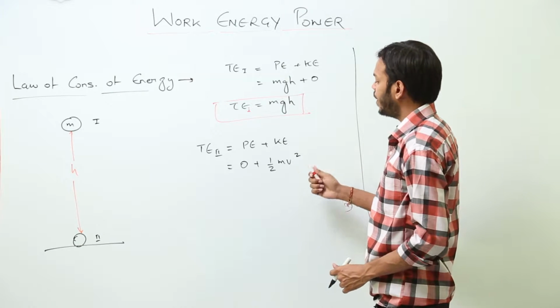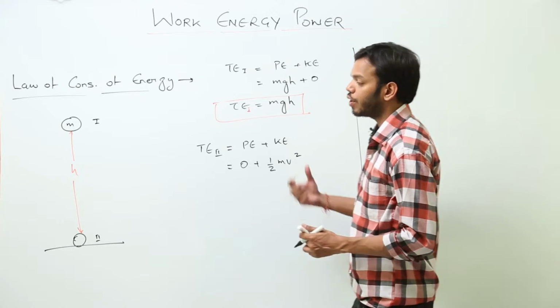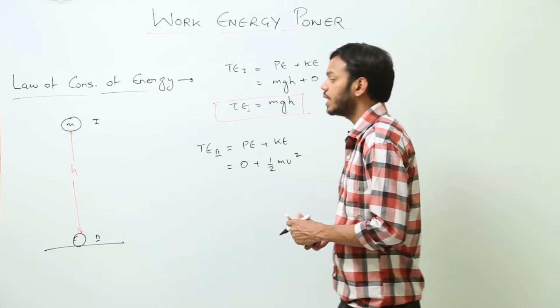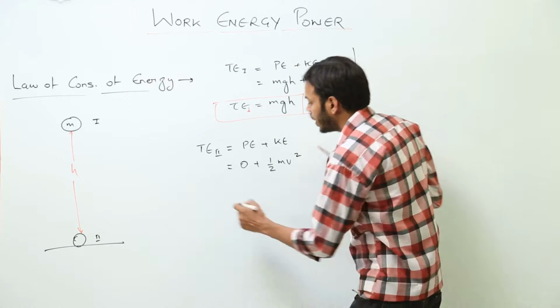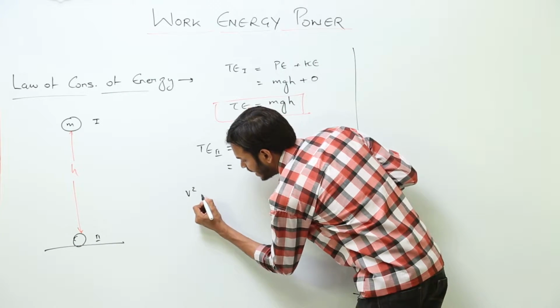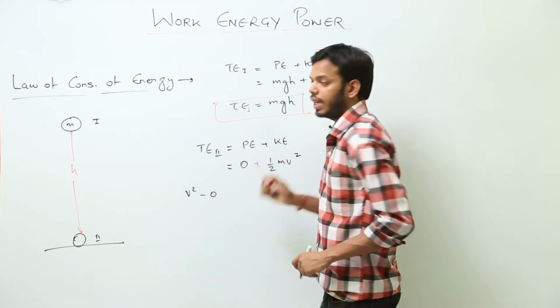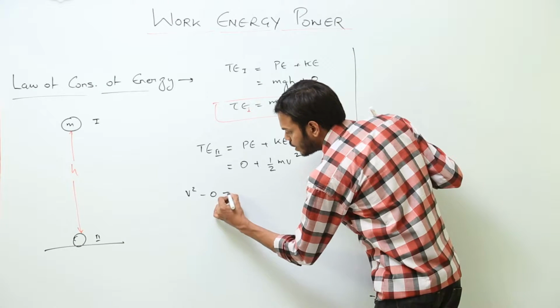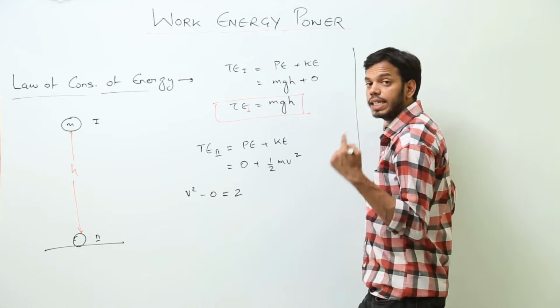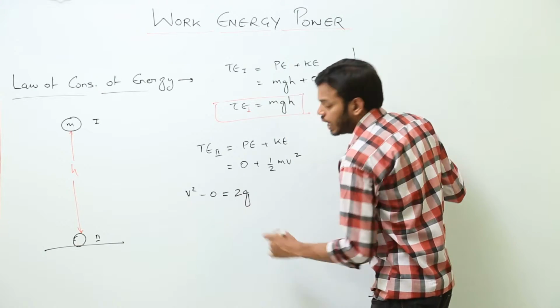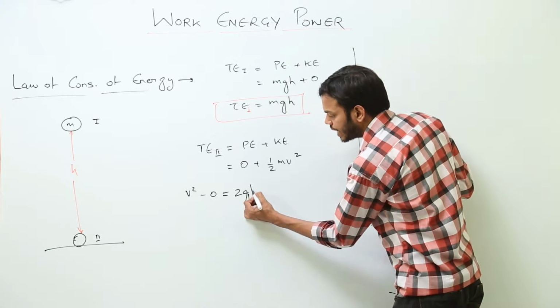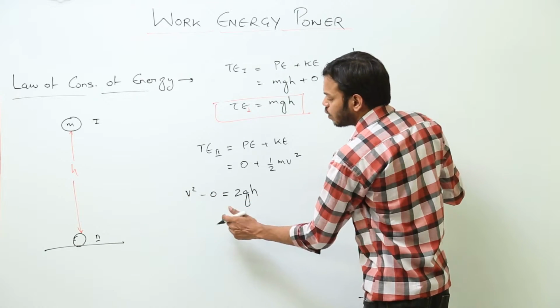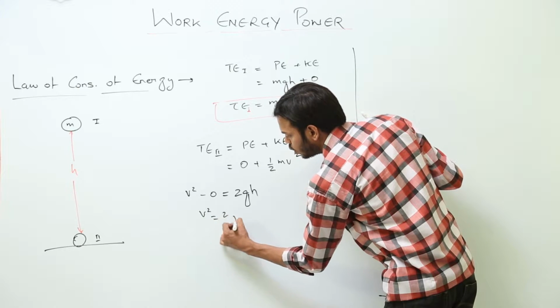Now we want to write the value of v. For that I am going to use an equation which is v square minus u square is equal to 2as. So v square minus u square, instead of u square I have written 0 because there was no initial velocity, body started from rest, is equal to 2as. a is acceleration due to gravity here, which is g, and s is the height, so that is 2gh. So this gives us v square is equal to 2gh.